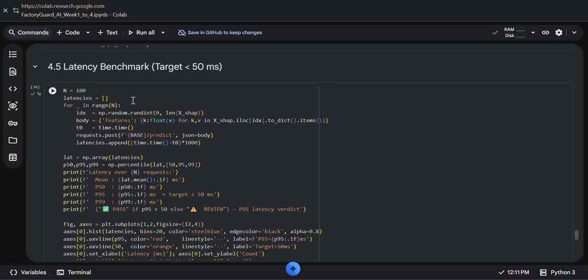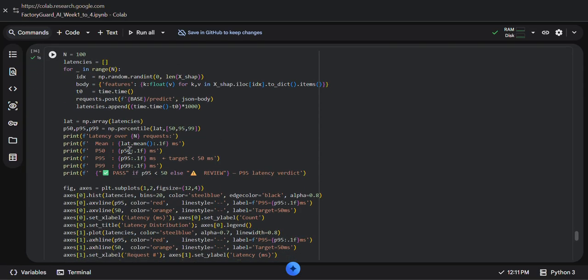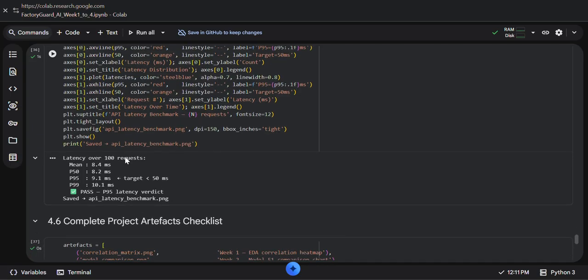After that, the latency benchmark, with a target of less than 15 ms. I benchmark the API latency: multiple requests are sent, the response time is measured, and then summary values like mean latency, P50, P95 and P99 are shown.